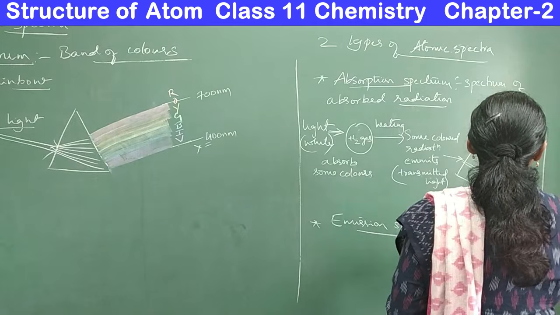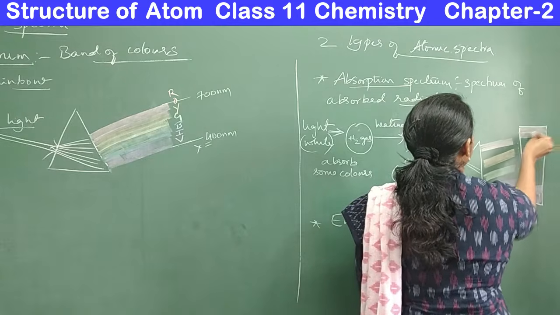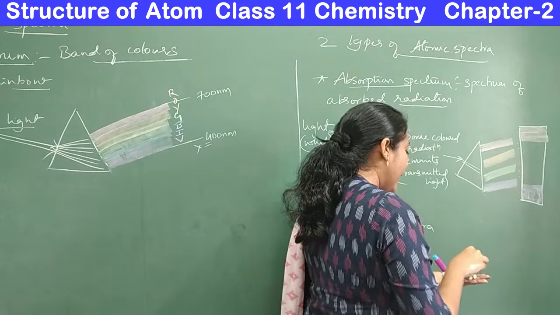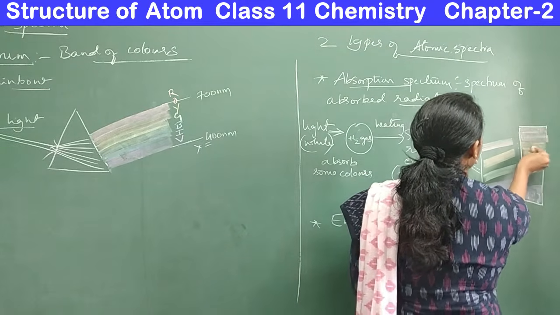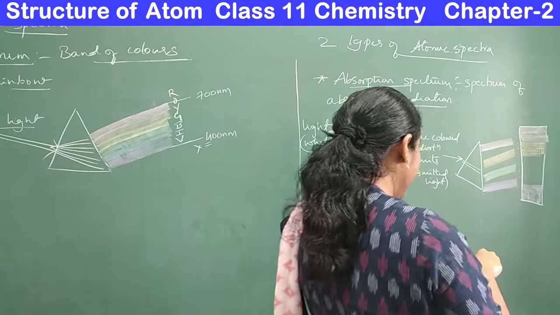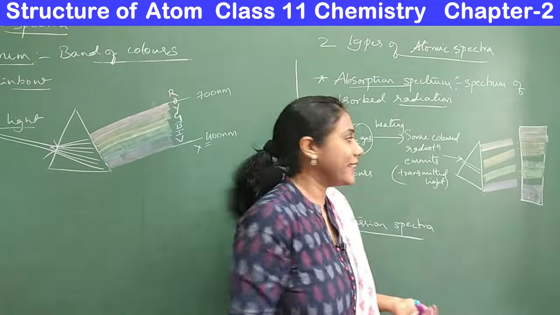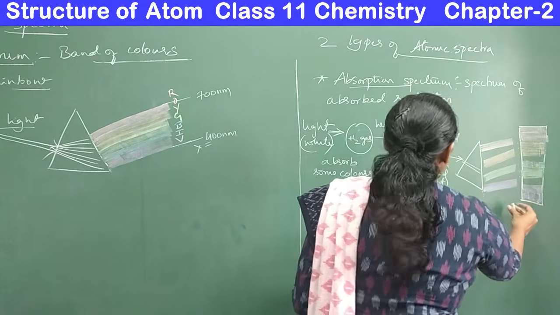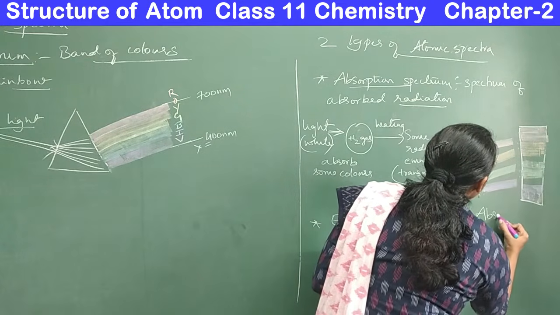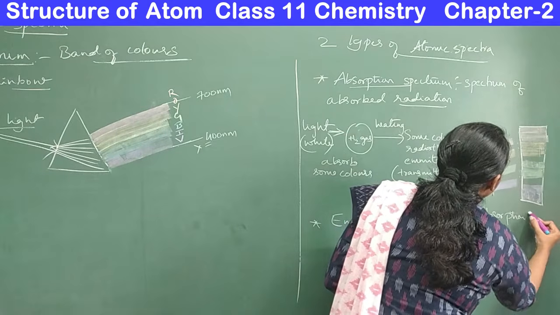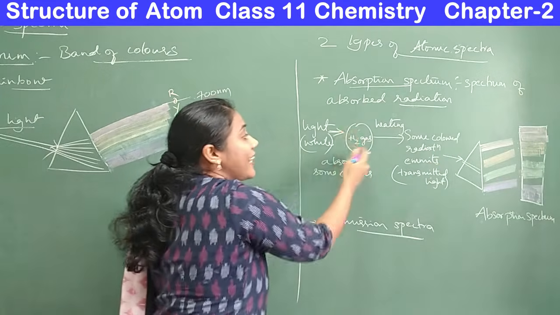Say violet radiation would form a thick band like this, and then here you will have a red radiation, right? Red color also it has emitted, and then you will be having orange radiation here, and then a green radiation here. This is how the colors are observed on a photographic plate. This is what we call spectrum. You know what? This is what we call absorption spectrum.